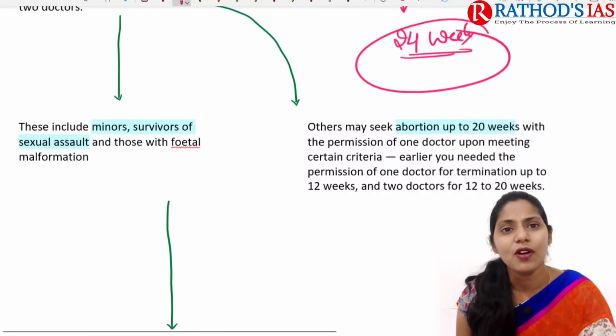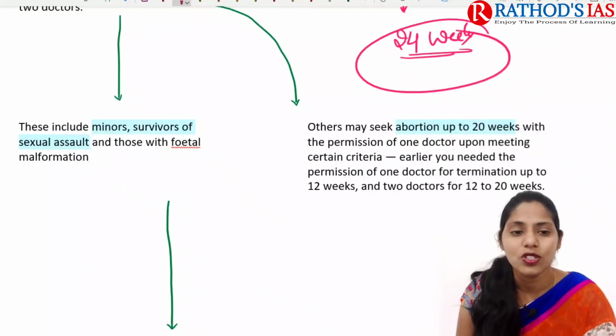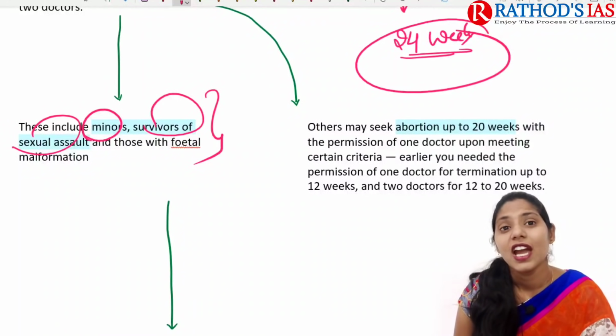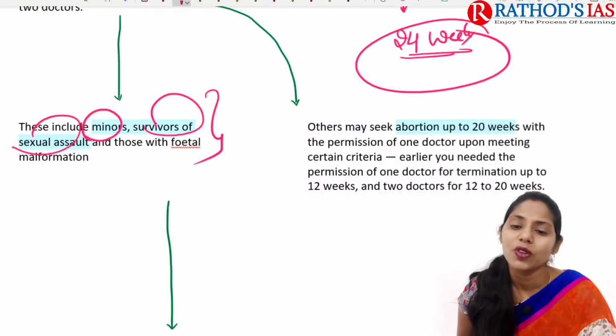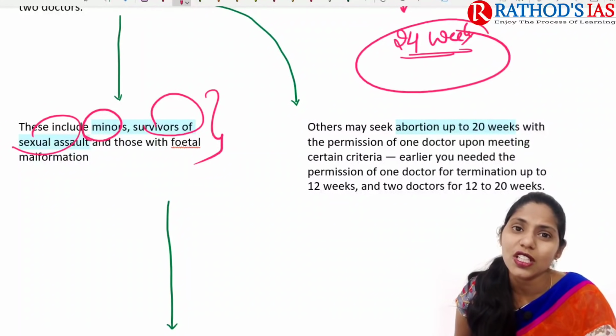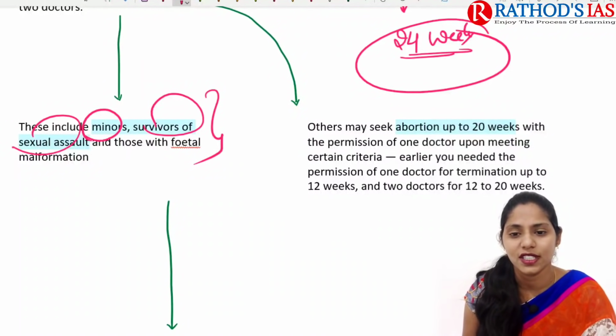So if you're talking about some more things here, the new abortion rules mainly include minors, survivors of sexual assault, and those with fetal malformation, so they are mainly eligible. And others may also seek abortion up to 20 weeks with the permission of 1 doctor. If it is crossing 20 weeks, they need to take permission from 2 doctors, etc.